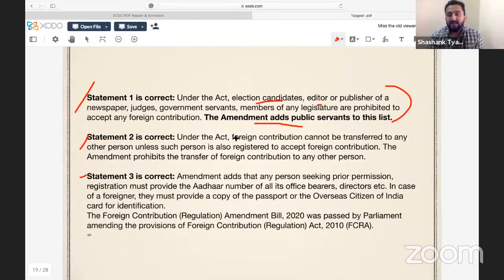Statement 2 is correct. Under the Act, foreign contribution cannot be transferred to any other person unless such person is also registered to accept foreign contribution. That person should be registered to accept foreign contribution. The amendment prohibits the transfer of foreign contribution to any other person. So statement 3 is correct.